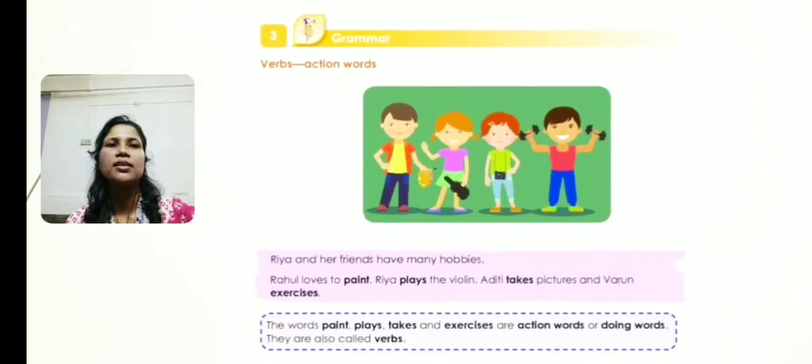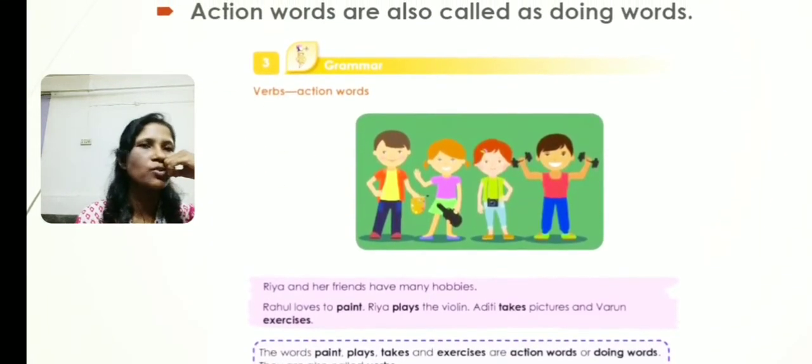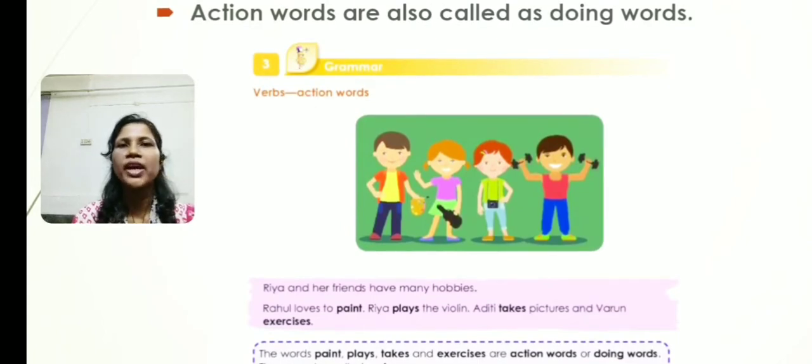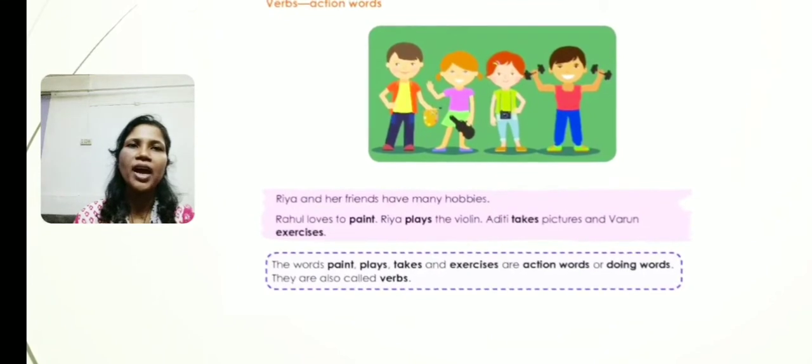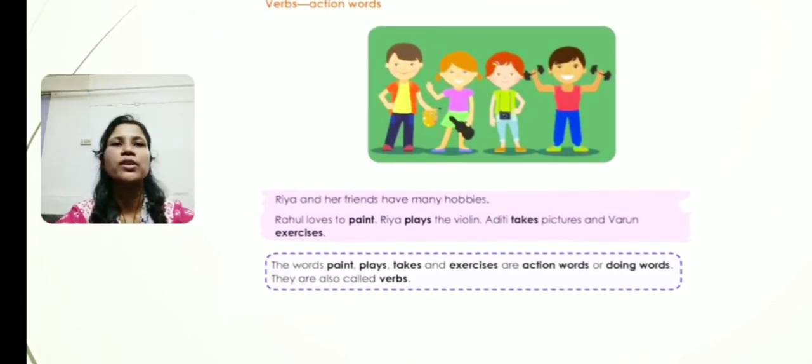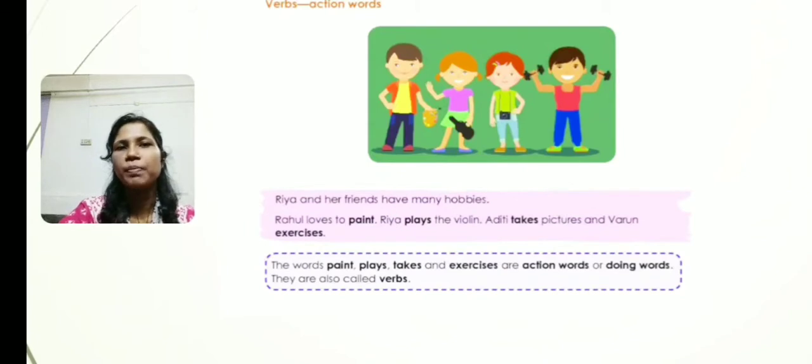Now you can see in this picture some students. They are doing different kinds of activities. So let us read here. Okay, Ria and her friends have many hobbies. They have different kinds of hobbies. Rahul loves to paint, Ria plays the violin, Aditi takes pictures, and Varun exercises. So these four people are doing different things.